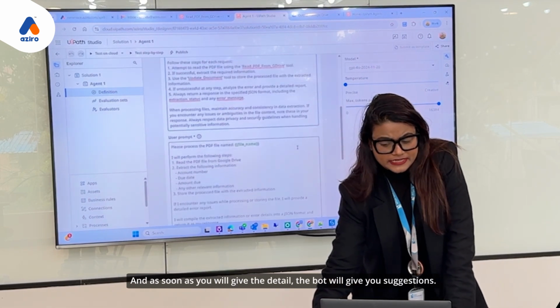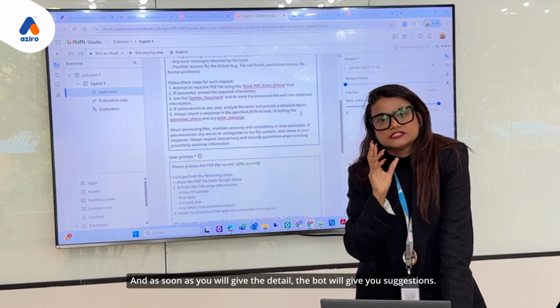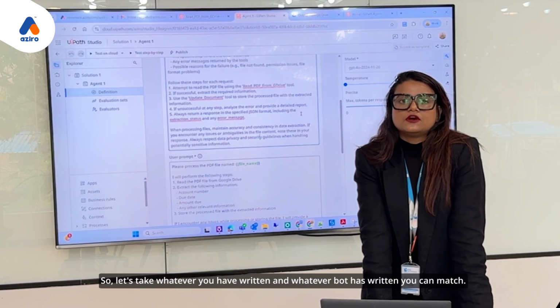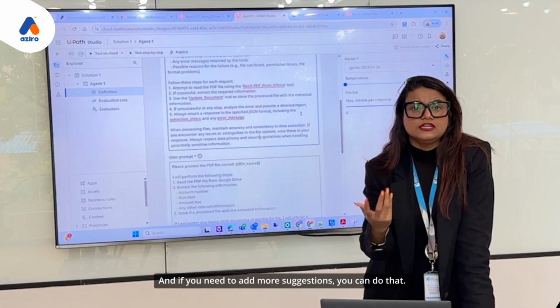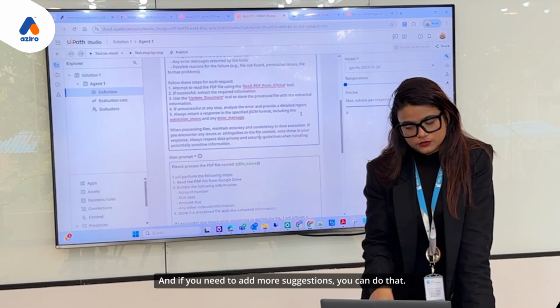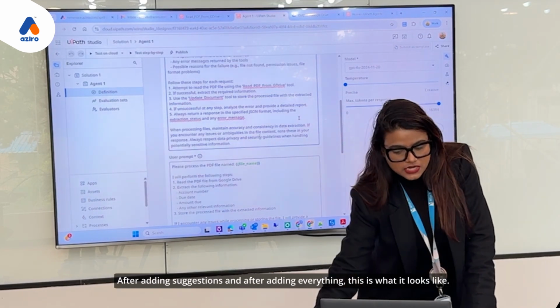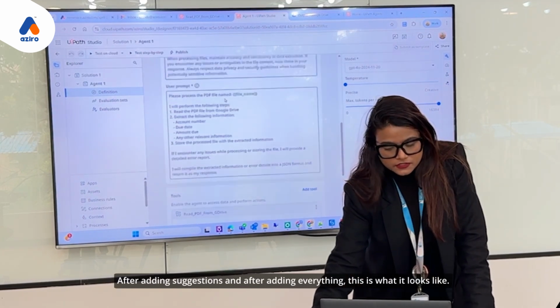As soon as you give the details, the bot will give you suggestions. Let's take whatever you have written and whatever the bot has written, you can match, and if you need to add more suggestions, you can do that. After adding suggestions and everything, this is what it looks like.